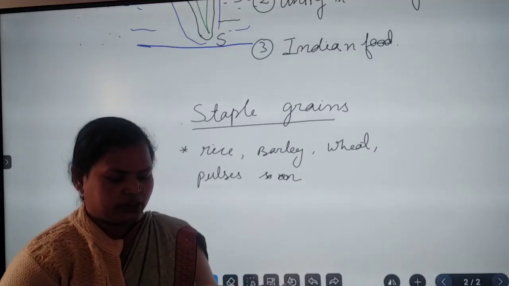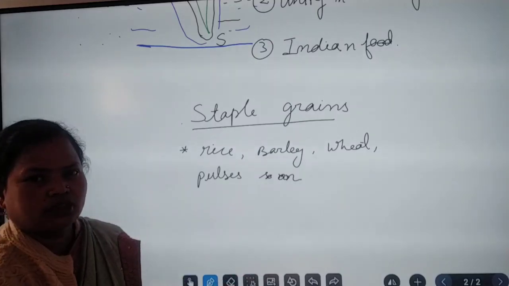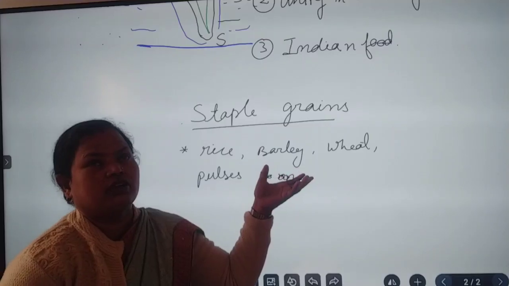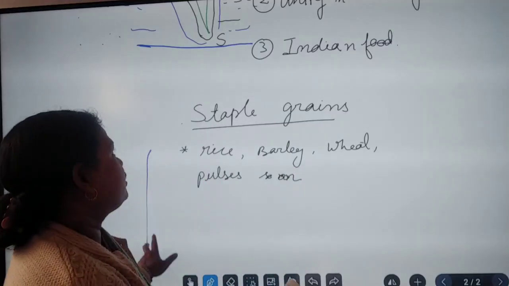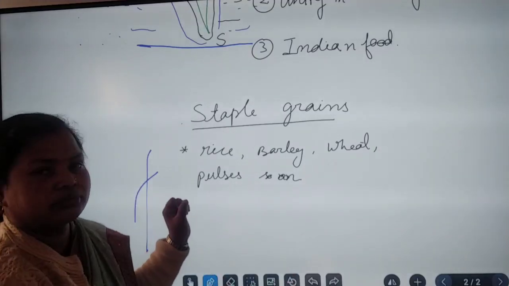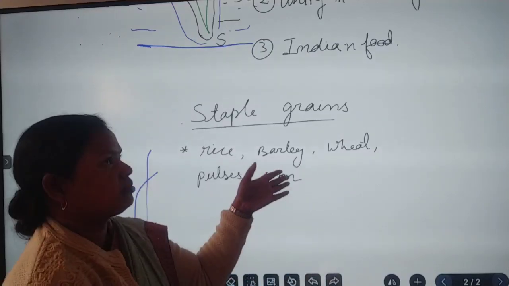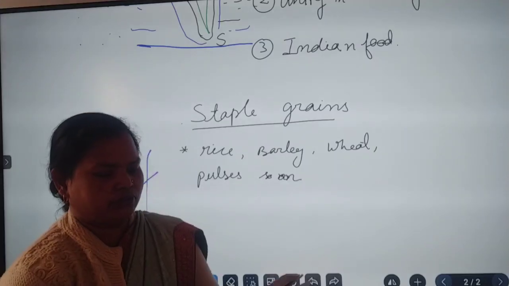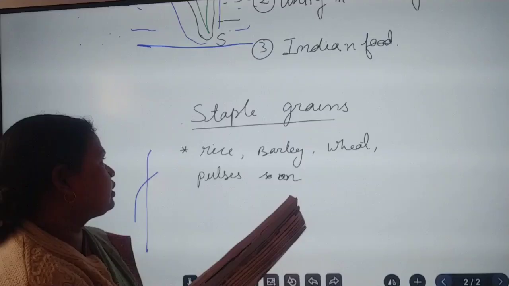If I say, the people living in South India, they like idli dosa. The people who are in North India or the Punjab area, they have makke ki roti and sarson ki saag. The people in West India, that is Gujarat, and similarly the people in Assam, Mizoram, they have different types of food. So these are the topics related to Indian food, which we have already explained in the class.